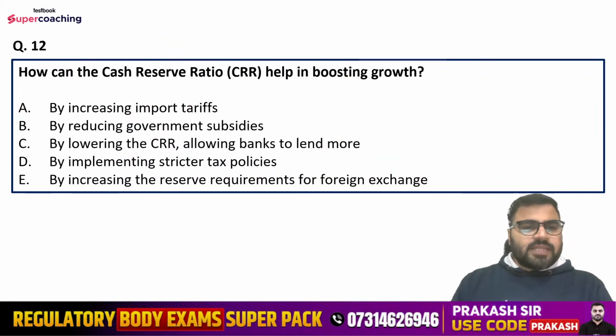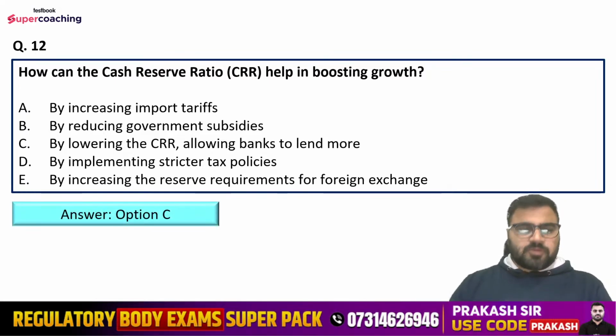Question number 12 is, how can the cash reserve ratio help in boosting growth? Options are: by increasing import tariffs, by reducing government subsidies, by lowering the cash reserve ratio allowing banks to lend more, by implementing stricter tax policies, or by increasing the reserve requirements for foreign exchange. Yes, how does CRR help in boosting growth? So Rajvardhan is saying option number C.